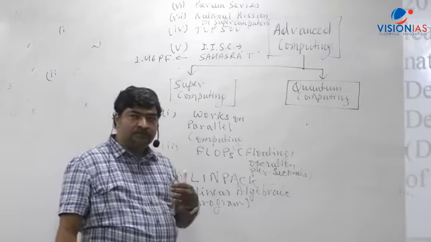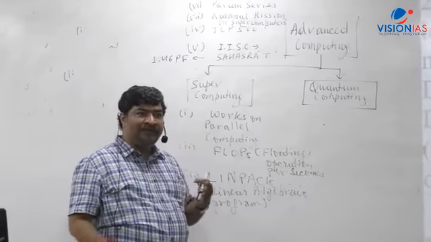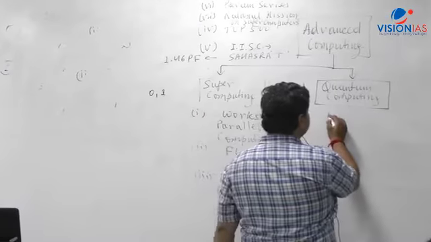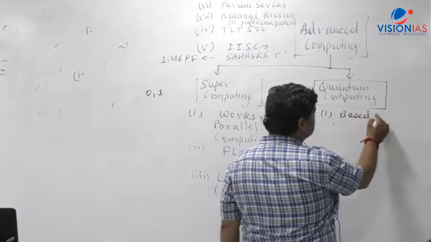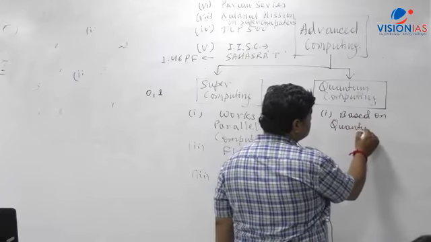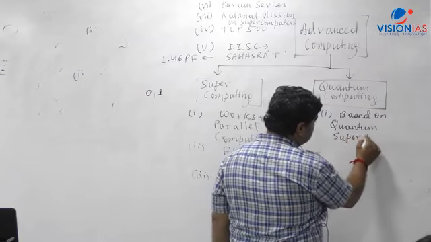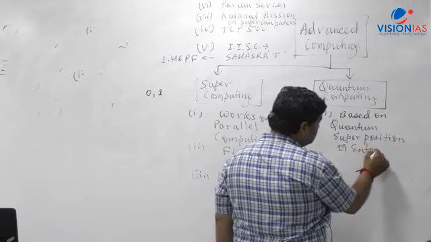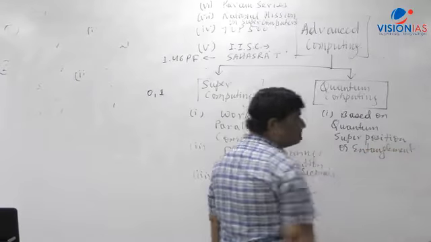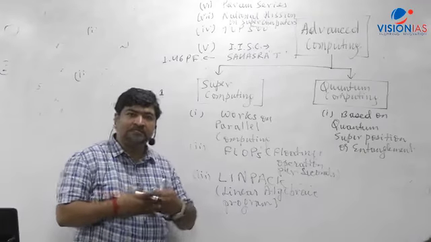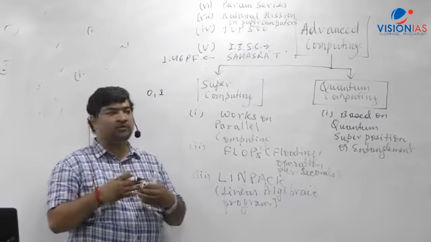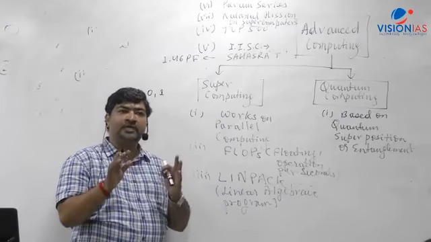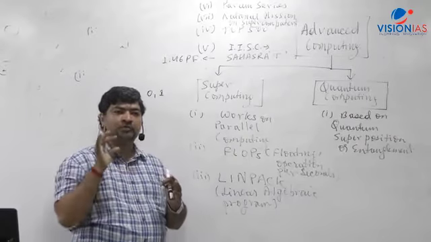Now there's a principle in quantum mechanics called entanglement or superposition. The states can be added together. So what is very important here? The first thing is that it is based on quantum superposition or entanglement. What it says is that the states can be added. I'll explain with example also there, but states could be added there. Superposition. So what it says here? An electron can be in 0 state, 1 state, 0 plus 1, both.